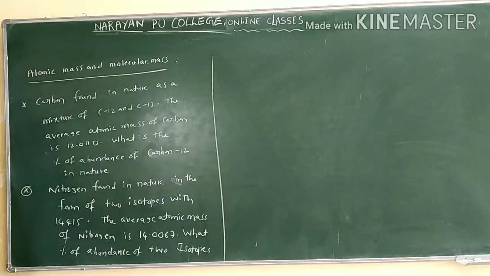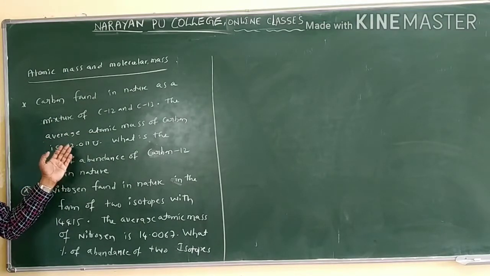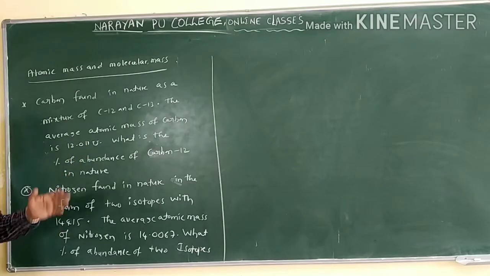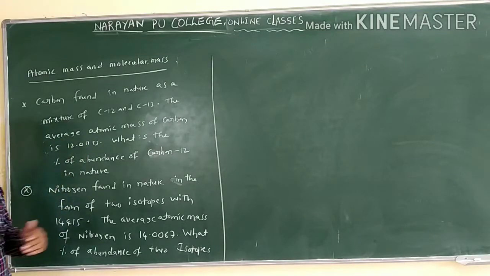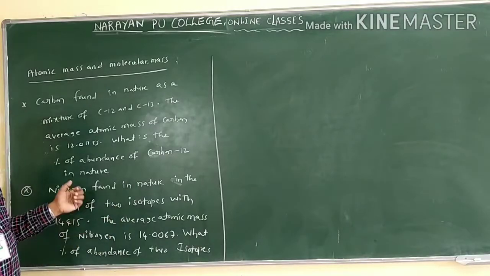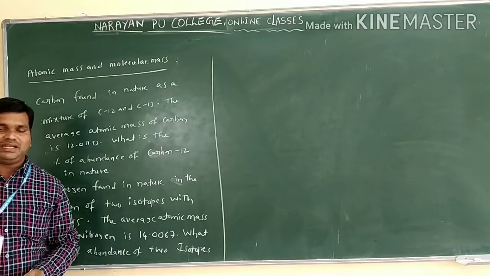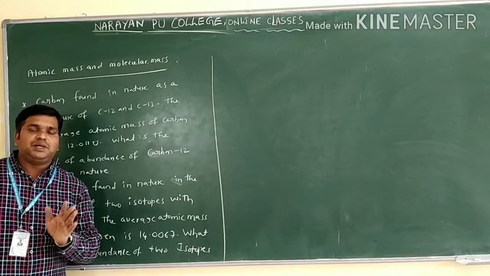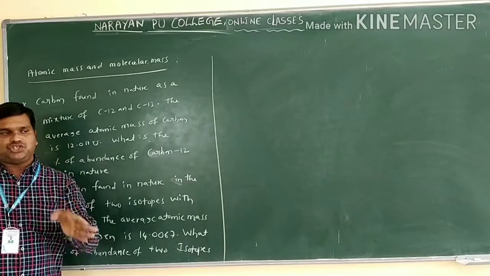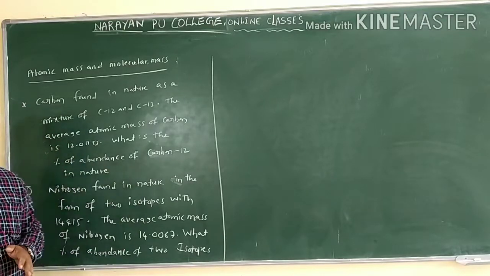Let us see these two examples which are related to finding the average atomic mass. Carbon is found in nature as a mixture of C12 and C13 isotopes. The average atomic mass of carbon is 12.0011 unified mass. What is the percentage of abundance of C12 in nature? Same method: one you can take as x, one as 100 minus x. You will get the percentage of abundance of C12, and also C13.